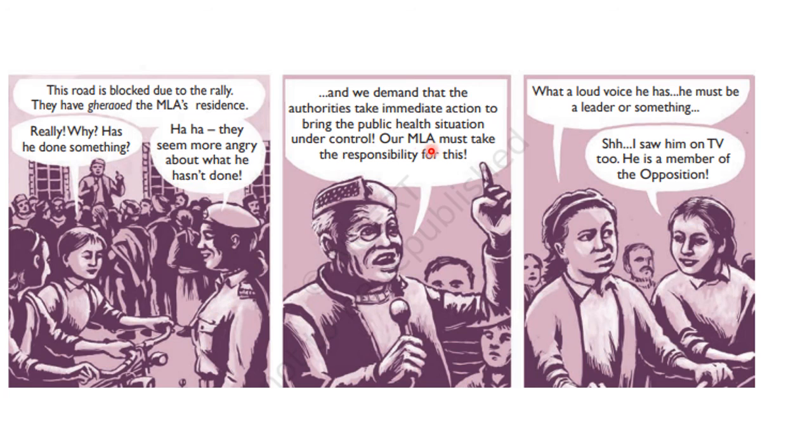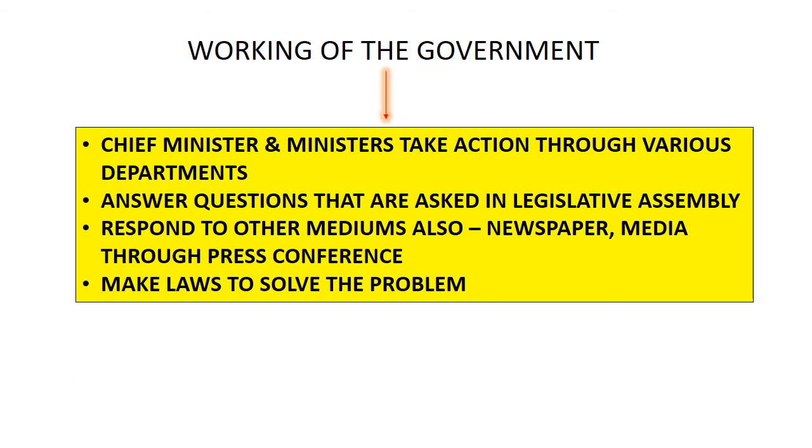So now you know who becomes the opposition party and how the government works. Okay, so through debates and discussions the government works. It need not be debates and discussions in the Legislative Assembly, but it can be in such a way where they go in for a Gherao, that is, they surround his house and make him do the work. Okay, or through newspapers, through mediums. So this is the way the government comes to know about the problems of the people, and they take steps to solve them.